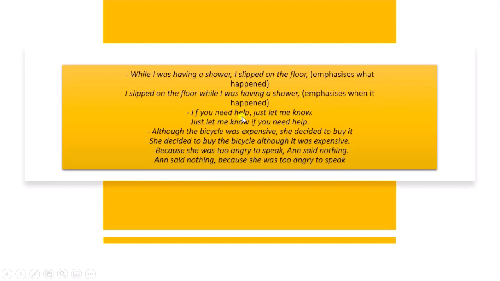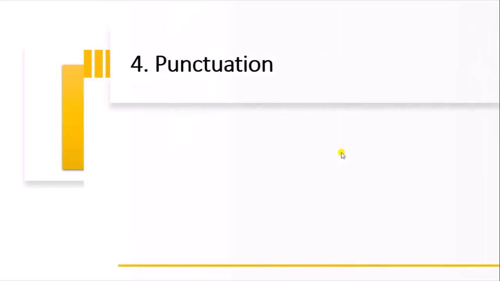"If you need help, just let me know." "Just let me know if you need help." So in this way, a subordinating clause is used. "Although the bicycle was expensive, she decided to buy it." So "she decided to buy it" is at the end, so it is showing the important part. Next, "She said nothing, because she was too angry to speak."